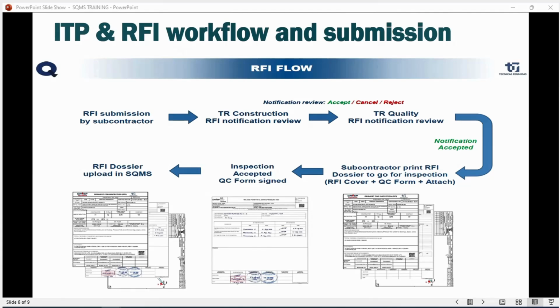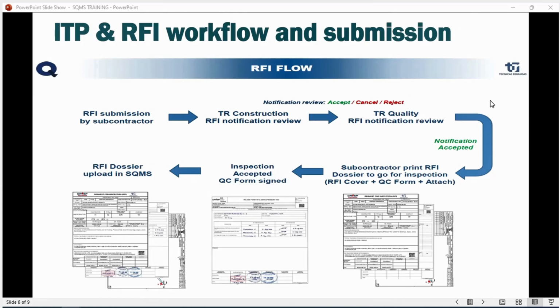On the screen you can now see our RFI workflow, how the complete RFI workflow happens. Second, I will also show you a live demonstration of how you are going to raise an RFI, download the RFI and close the RFI. So you will get very familiar with all the steps, and that will be very helpful.